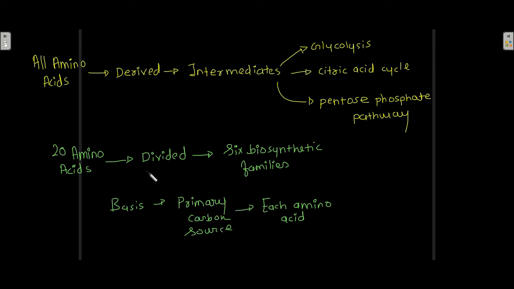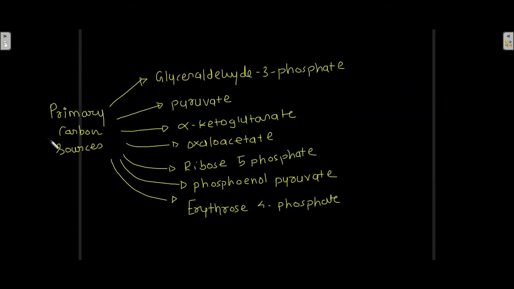Now these all are the primary carbon sources: glyceraldehyde 3-phosphate, pyruvate, alpha-ketoglutarate, oxaloacetate, ribose 5-phosphate, phosphoenol pyruvate, and erythrose 4-phosphate. These serve as the precursors for amino acid synthesis.